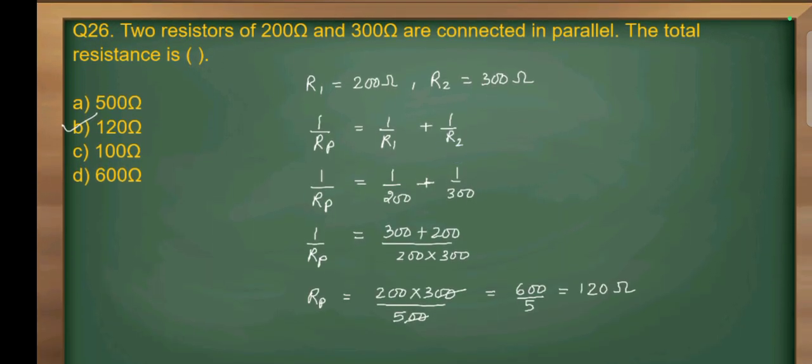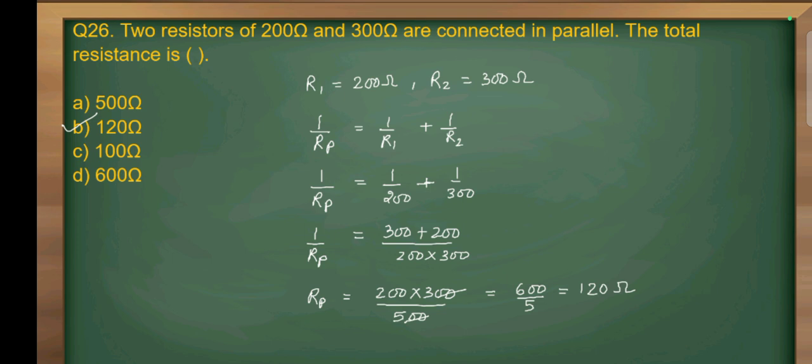Question number 26. Two resistors of 200 ohm and 300 ohm are connected in parallel. The total resistance: R1 is equal to 200 ohm, R2 is equal to 300 ohm. So 1 by Rp is equal to 1 by R1 plus 1 by R2. So we will put the value of R1 and R2. 1 by Rp is equal to 1 by 200 plus 1 by 300.